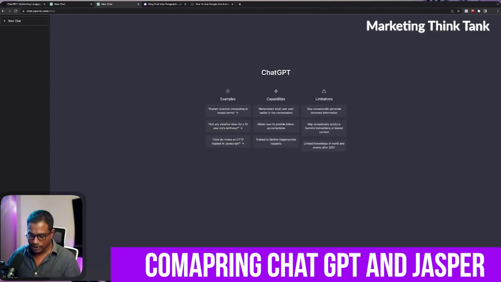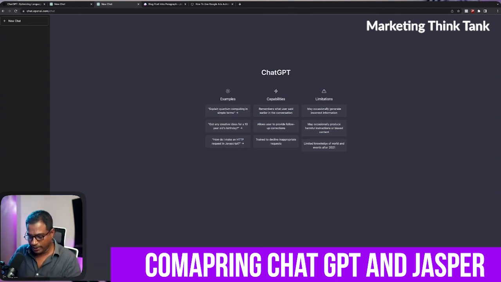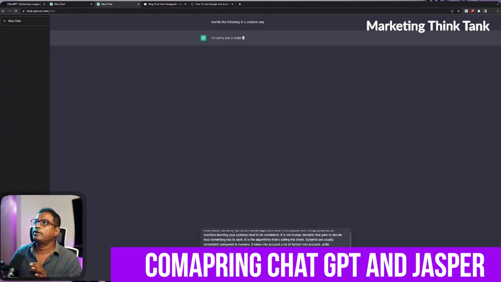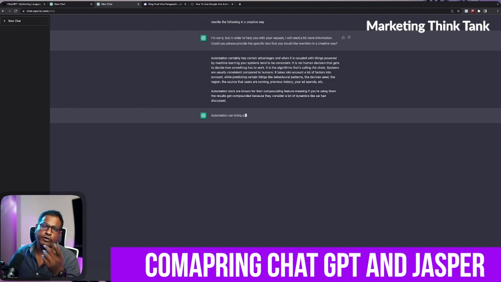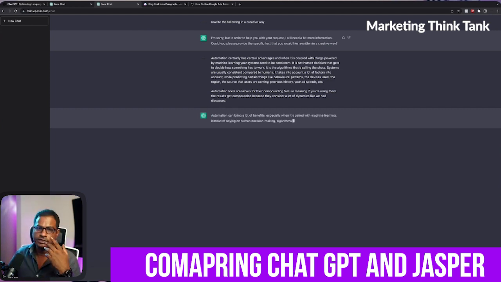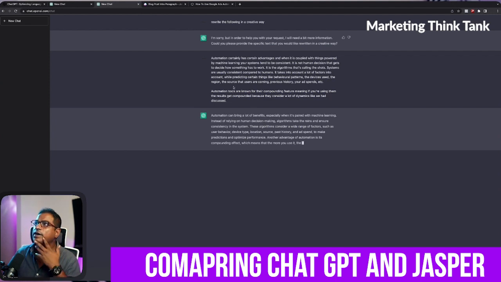So we go back to new chat and say, this is from my own article, but I need to tell the tool what to do, right? Let's say, rewrite the following in a creative way. And then you paste this, right? Okay. Now it only takes one instruction at a time. You just can't dump all your instructions at once, because it has to give you answers for what you wanted, right? Now let's see how good it is.